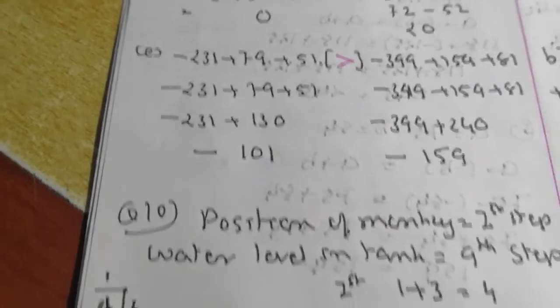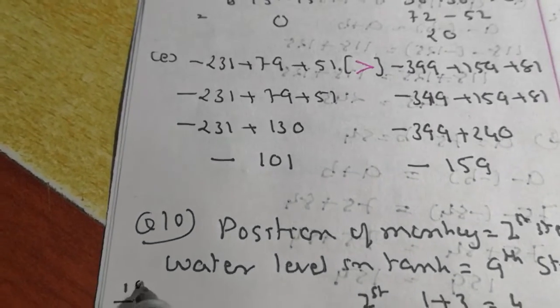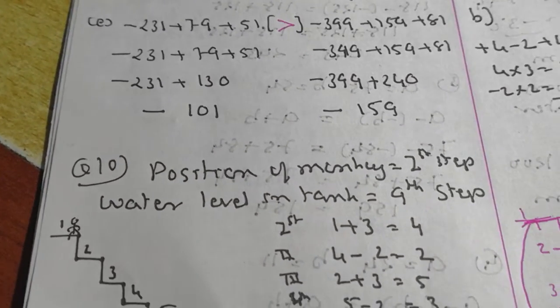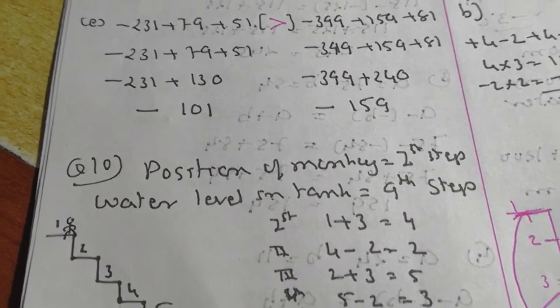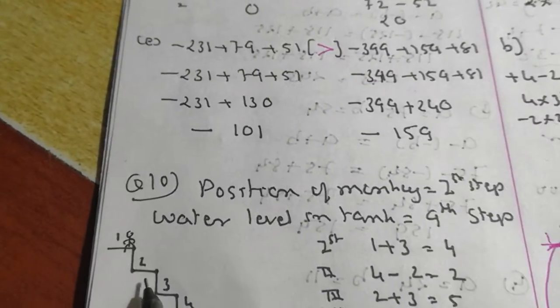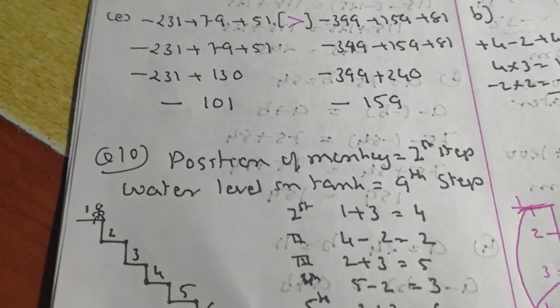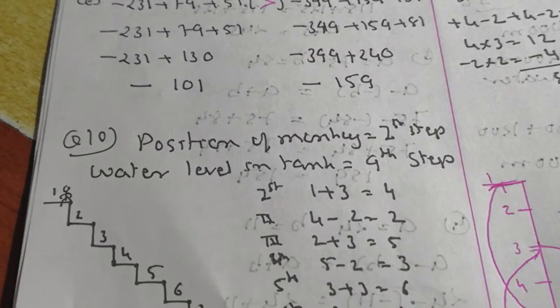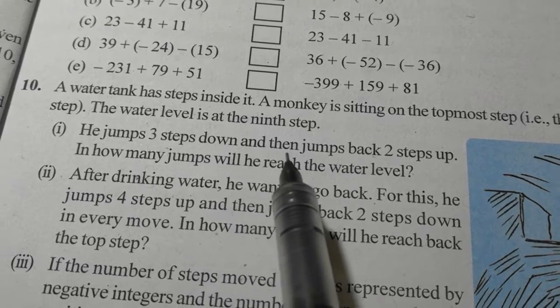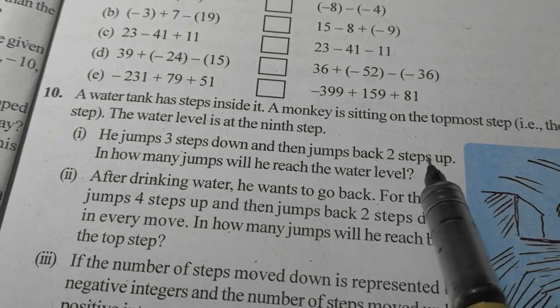This is the first step where the monkey is sitting. The monkey is sitting over here, and there are a total of 9 steps to reach the water. So this is water over here, at the 9th step. So I have counted 1 2 3 4 5 6 7 8 9. When there are 9 steps, the water comes in the step well, or in the tank. Now according to the question, first he jumps 3 steps down and then jumps back 2 steps.